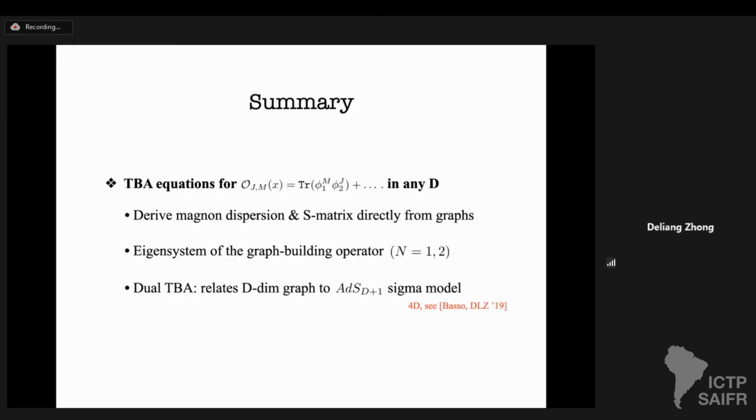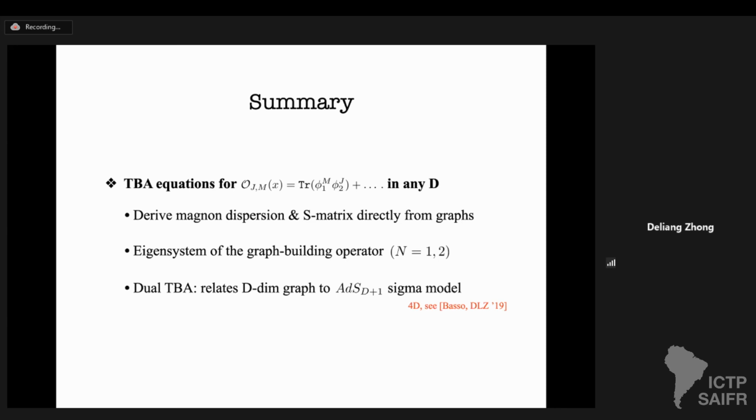Now I can summarize. The summary is quite simple because we find TBA equations for operators of the form tr(M φ1) and J φ2 for conformal Fishnet theories in any dimension. In particular, we're able to derive the magnon dispersion relation and two-body S-matrix directly from the Feynman graphs. The strategy is to find the eigensystem of the graph-building operator for the n equals 1 and n equals 2 cases, and find the asymptotics in the n equals 2 case.